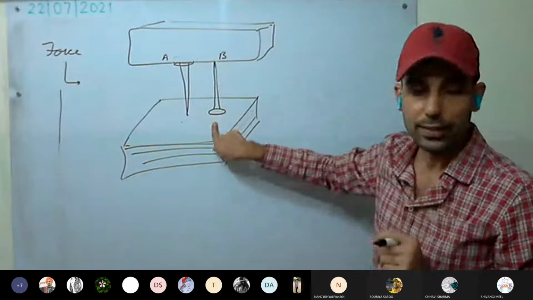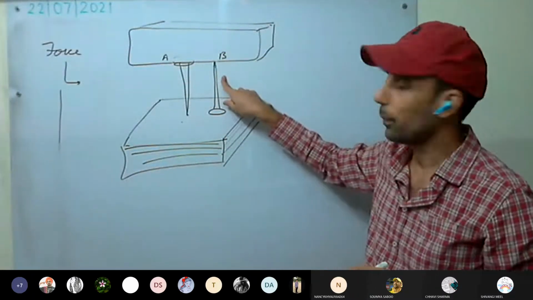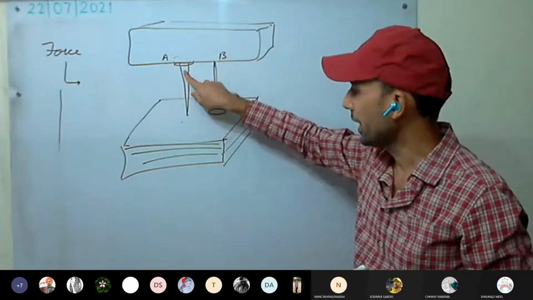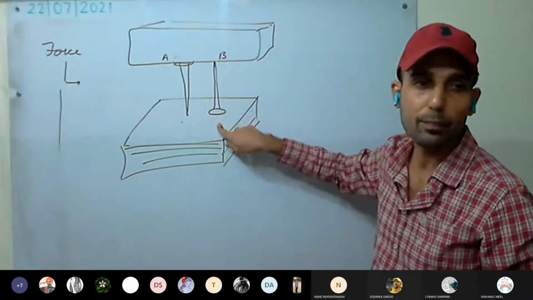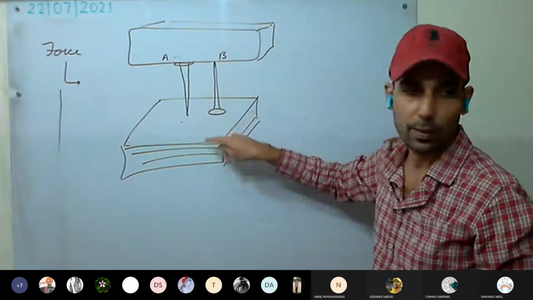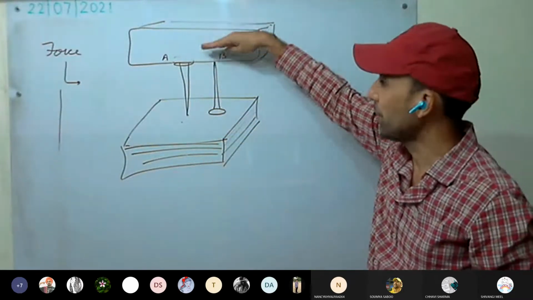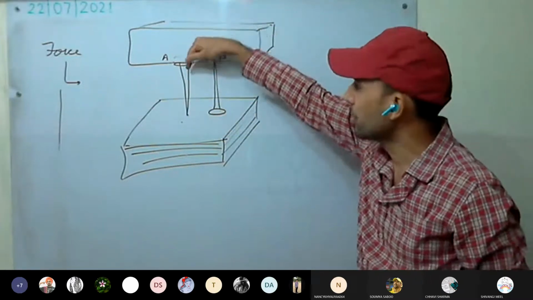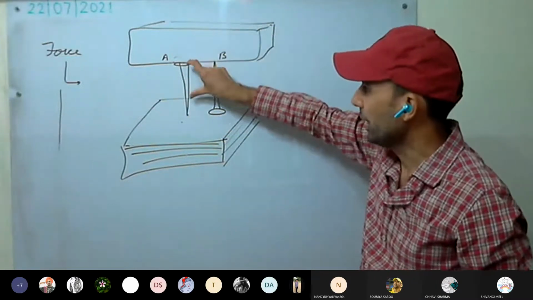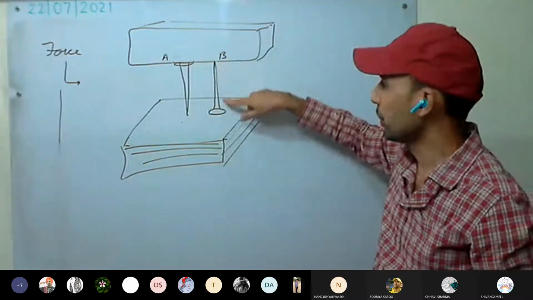What we see, we took the pile of papers, and two nails in erect position we have placed, where nail A has its pointed end on the pile of papers, whereas nail B has its broad end on the pile of papers. Now, using a wooden block, we are applying force. As we are applying force, there is thrust, and because of that, nail A gets inserted more into the paper as compared to B.